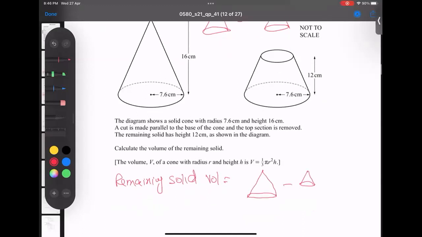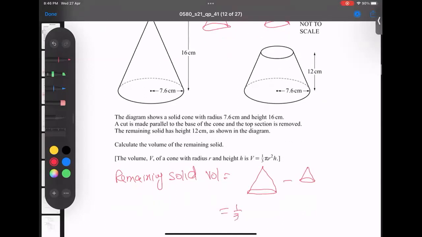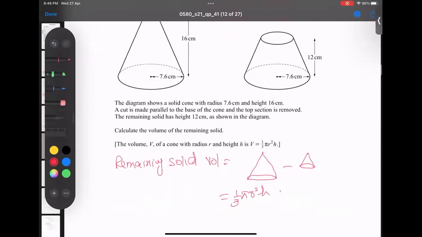The bigger cone formula is 1/3 pi r squared times h. And the same formula here, 1/3 pi r squared times h. What is the radius for the bigger? 7.6 is given, so I'm writing 7.6 here, and the height is 16.